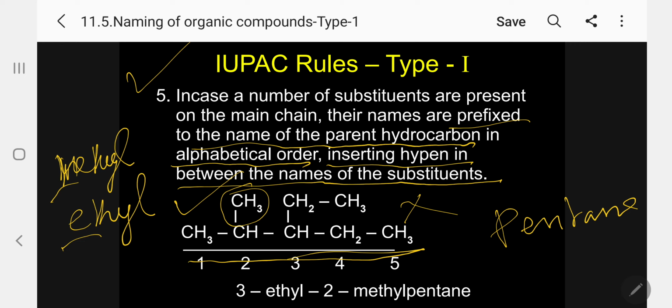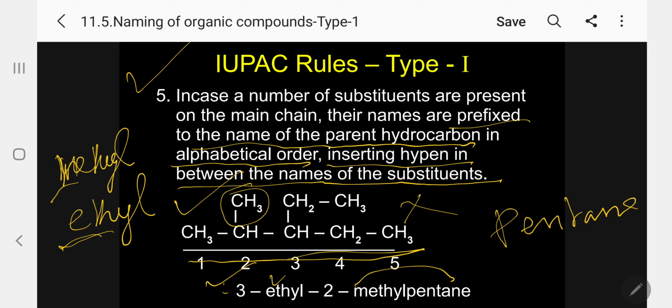So what am I doing now? I am numbering 1, 2, 3. So 2 methyl, 3 ethyl. I should not write methyl first. Alphabetically, E comes first, and its position is 3. So 3-ethyl-2-methyl pentane. Two important pieces of information I want to give. Please follow. Between the substituent name and the number, a hyphen.